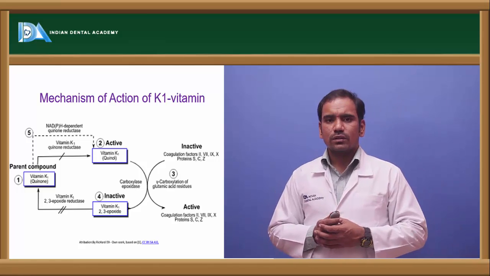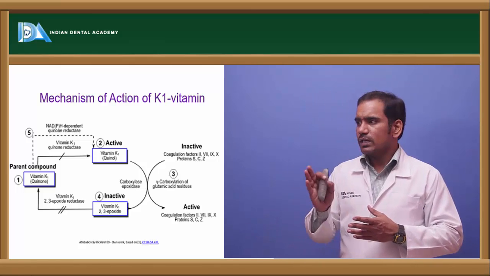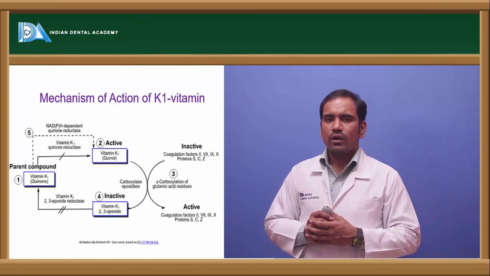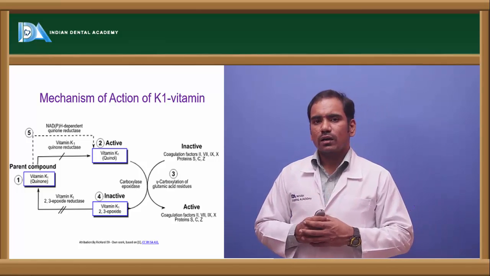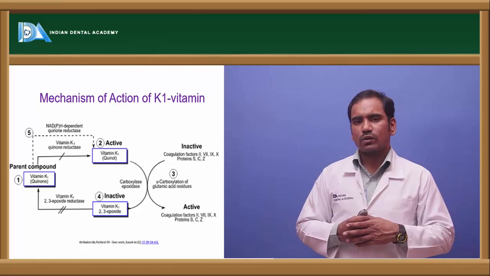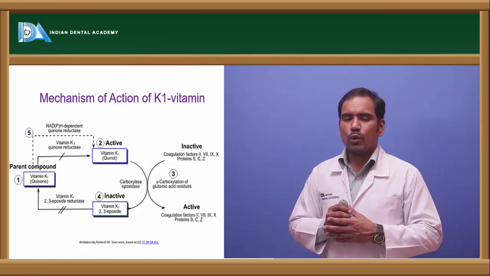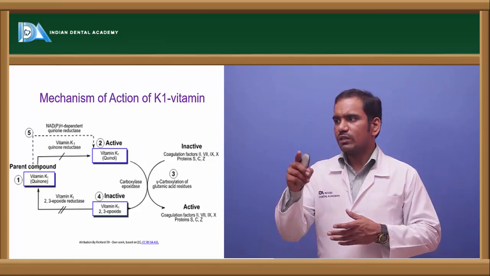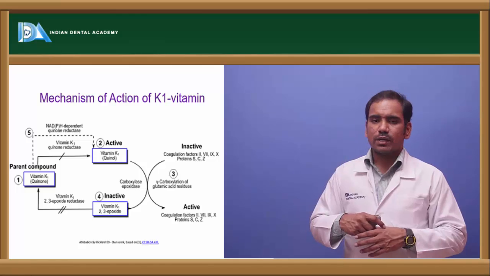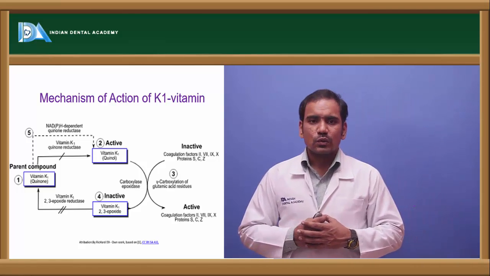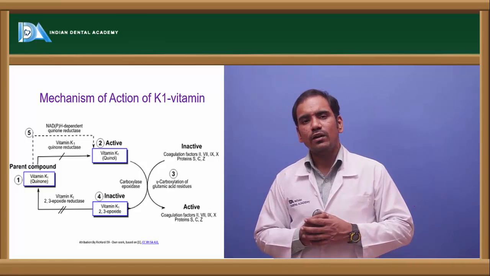In this conversion of glutamic acid to gamma carboxy glutamic acid, vitamin K, which is in the quinone form, is converted to the quinol form. The active form of vitamin K is the quinol form. Once it is involved in the post-translational modification, gamma carboxylation of glutamic acid, it is converted to an inactive form called the epoxide form. That epoxide form is again converted into the vitamin K quinone form, and that is catalyzed by an enzyme called epoxide reductase. This epoxide reductase is the site of action of important anticoagulants like dicumarol and warfarin.